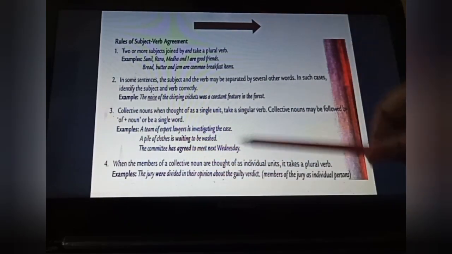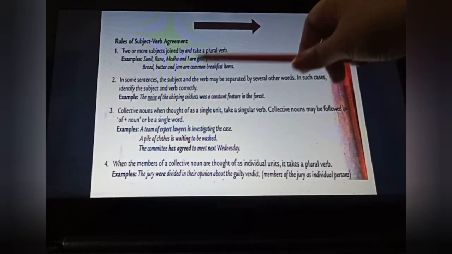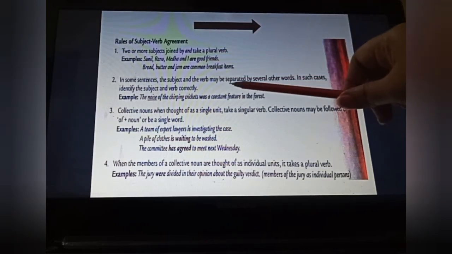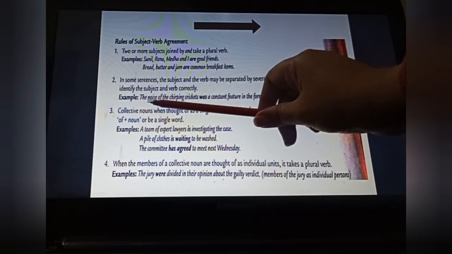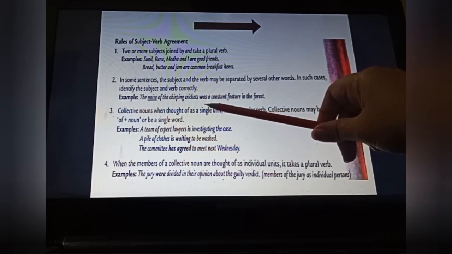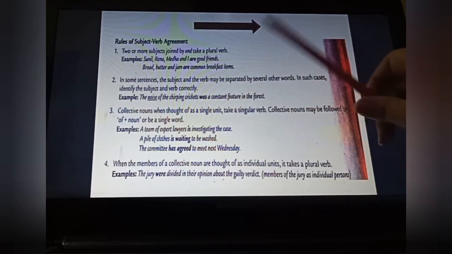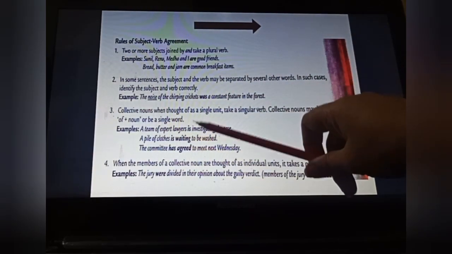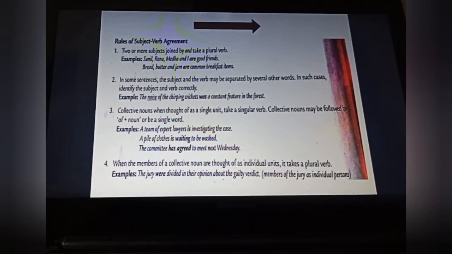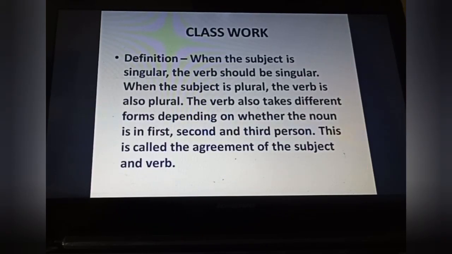So I think you all have understood the first one: joined by and, plural. Then you have to identify the specified subject. Accordingly you have to put the verb. Then collective noun, single unit, single thought, that is singular verb, and individual units, then you have to put the plural verb. So on this basis I have mentioned over here your classwork.